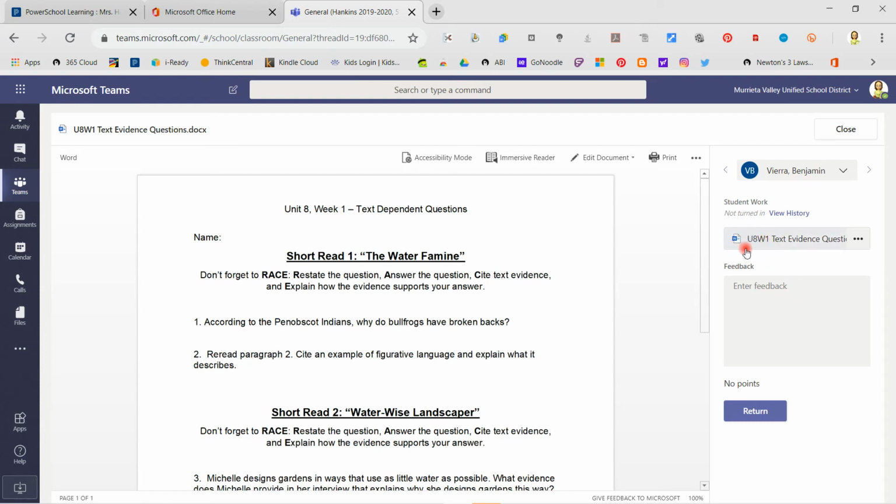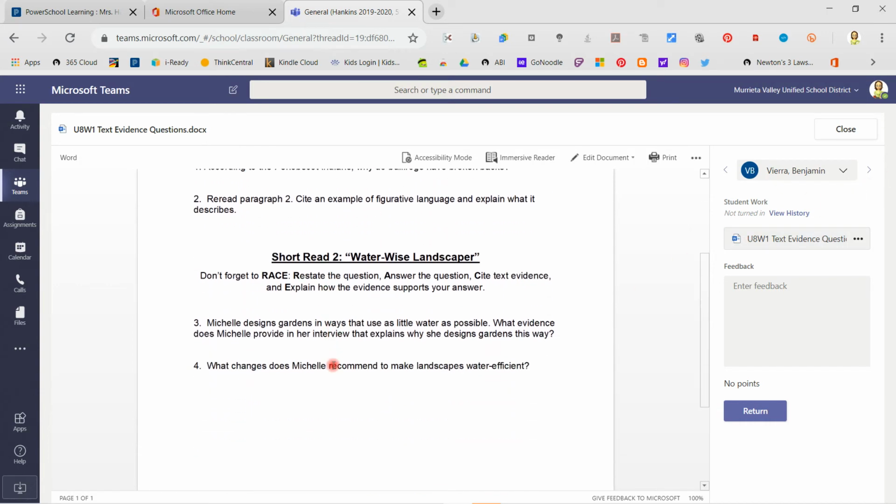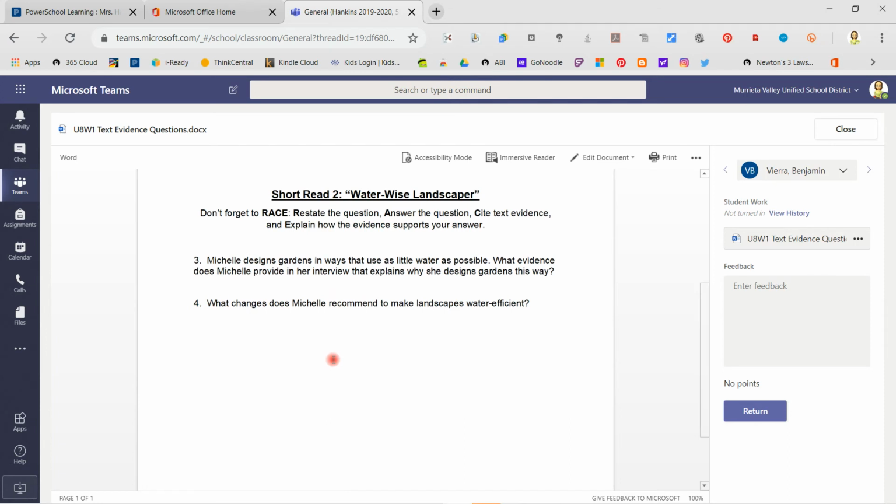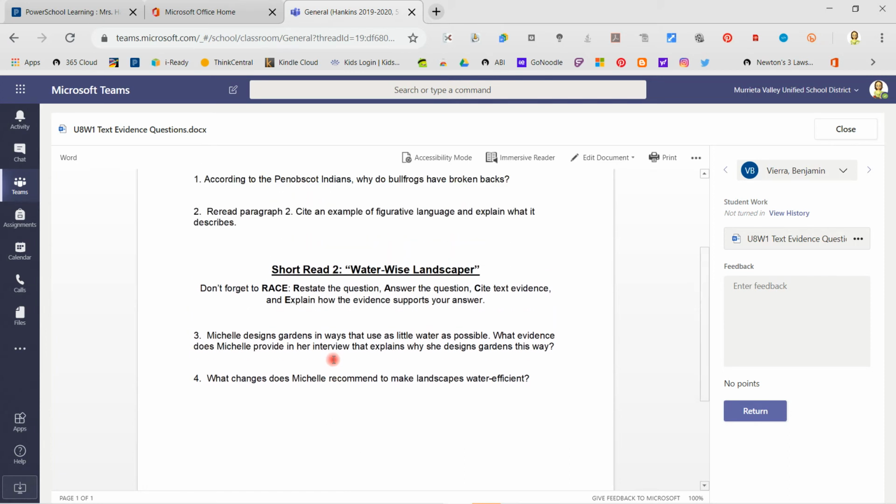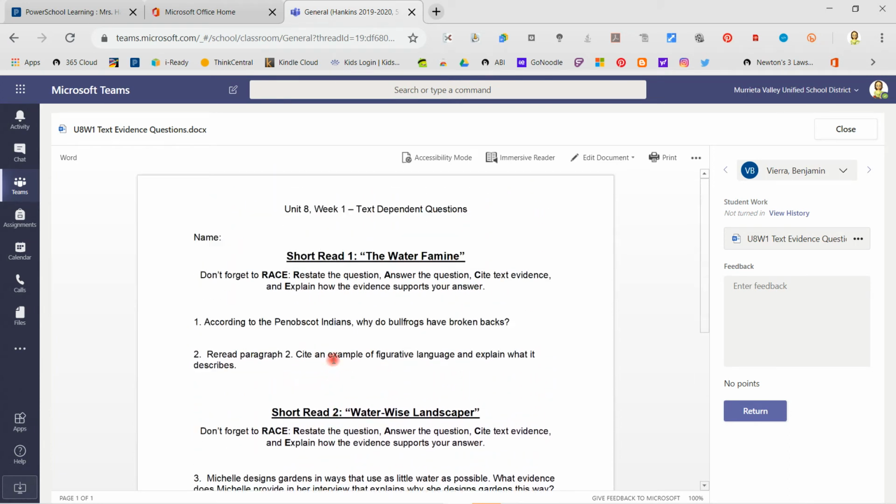There's the document. So I can see it over here. This is what Ben has seen. It's the exact same thing as the document in our haiku class. You can print, see the print button? You can print it out.